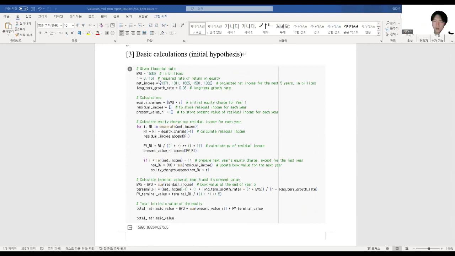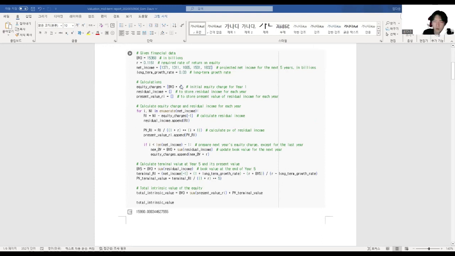This Python code is from our professor. He posted it on Google Docs, and I used it, put in the ratios and did the calculations. It computes the initial equity charge for year one, the residual income for each year, and the present value of residual income for each year.